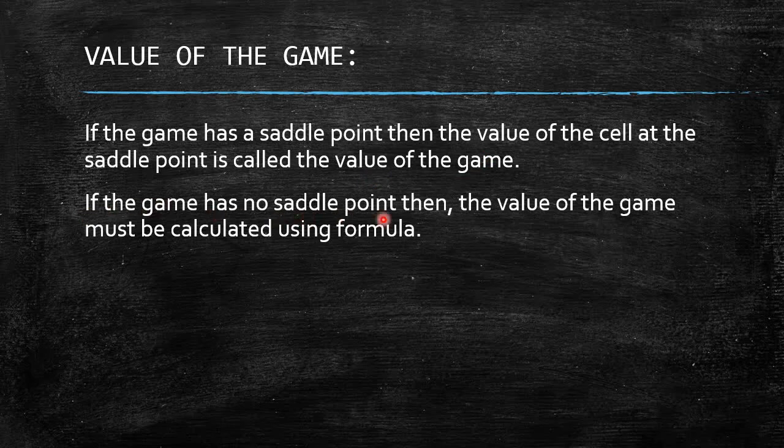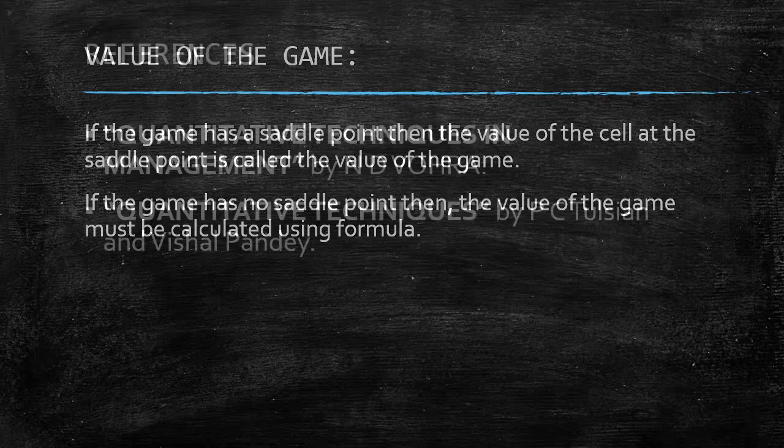If the game has no saddle point, then the value of the game must be calculated using a formula. So when there is a saddle point, that is a pure strategy problem. When there is no saddle point in the problem, then it is a mixed strategy problem, where we have to use formulas for calculating the value of the game.